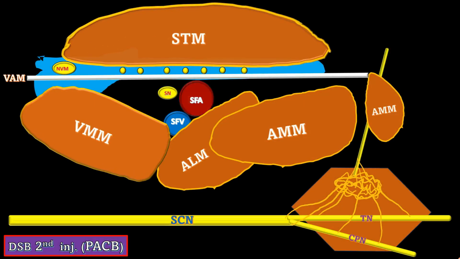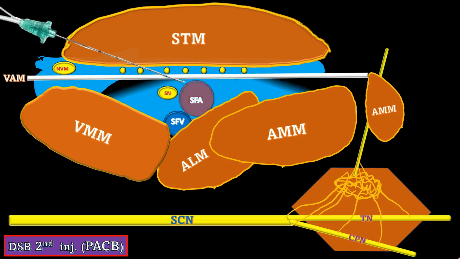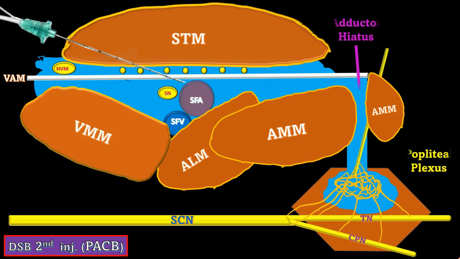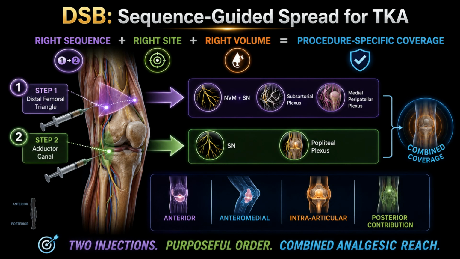The remaining volume of the adductor canal is predominantly filled by delivering local anesthetic perivascularly beneath the VAM. Any excess volume subsequently passes through the adductor hiatus, extending into the popliteal region to involve the popliteal plexus. When both injections are given in correct sequence, at the correct location, and with the appropriate volume, their combined spread can target the key procedure-specific innervations required for TKR analgesia.